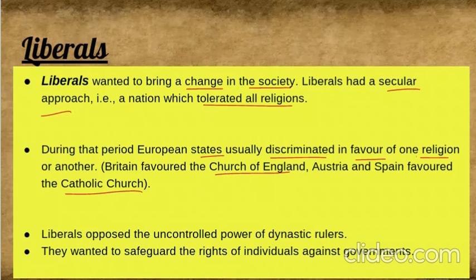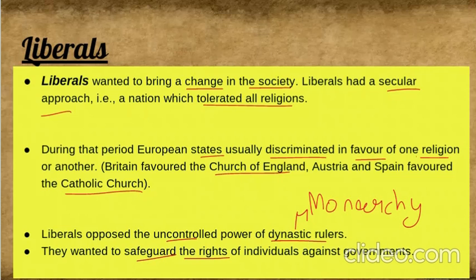Liberals opposed the uncontrolled power of dynastic rulers. Dynastic rulers means monarchy. They opposed that, saying we do not want a monarchy. A country should not be a monarchy because they have uncontrolled power. People can't do anything. They do only what they want. They wanted to safeguard the rights of individuals against the government.